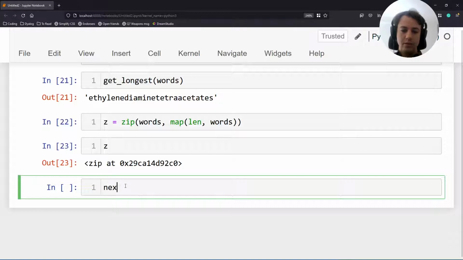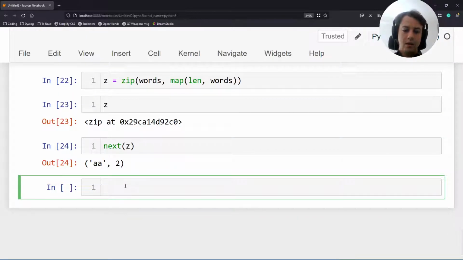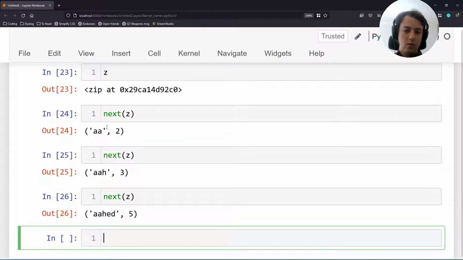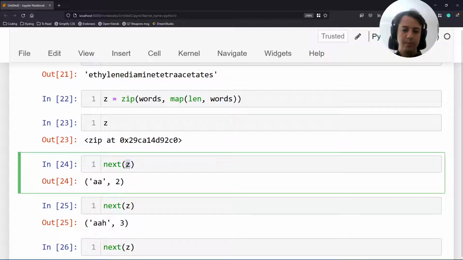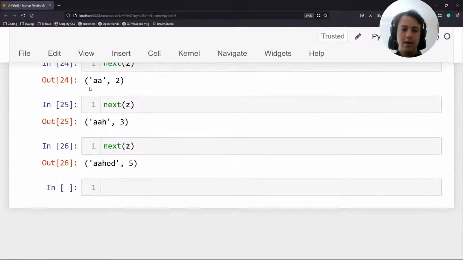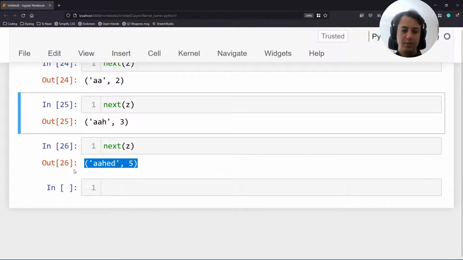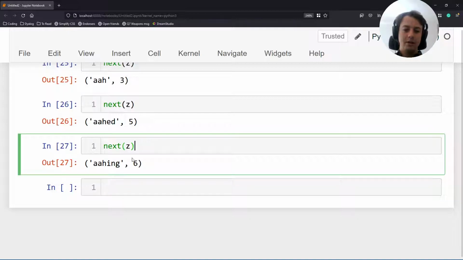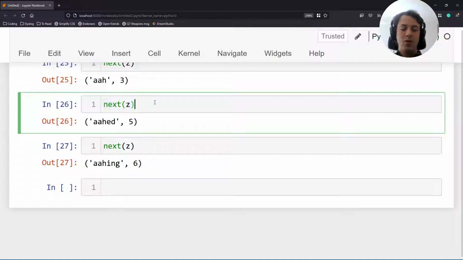And it's something that you can use next on, and you can see that you get tuples with words and lengths. Why words and lengths? Because that's what we use to build zip, words and lengths. And you're getting tuples, right? Now what's interesting about tuples is that tuples can also be ordered.